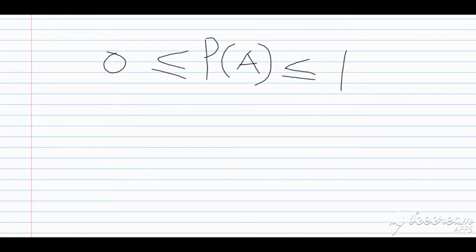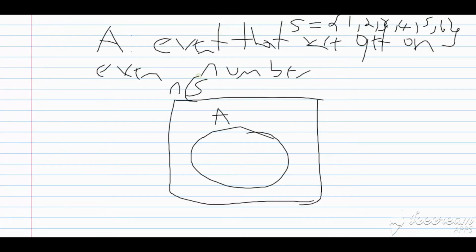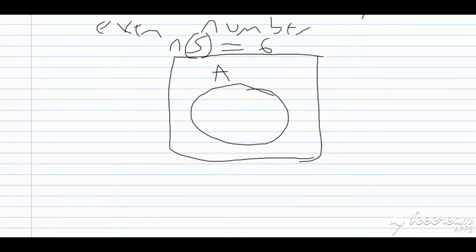To establish most of the rules of probability, we can actually use a Venn diagram. Let us go back to event A. A is the event that we get an even number when we toss a die. So let us say that this is set A. I'm going to have my universal set, and of course this represents my sample space, and the number of elements in my sample space is equal to 6. Now A is the event that we get an even number, and the even numbers on an ordinary die would be 2, 4, and 6. So what will actually not be in set A? It will be the odd numbers, which are 1, 3, and 5.